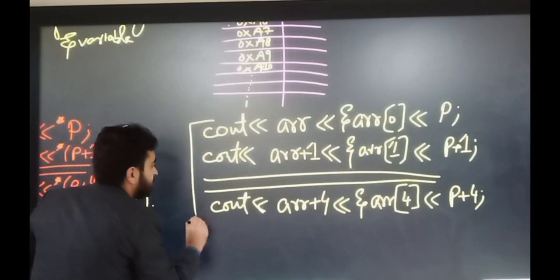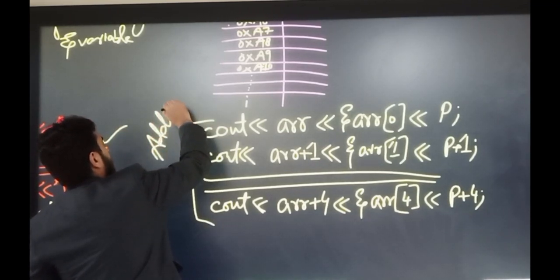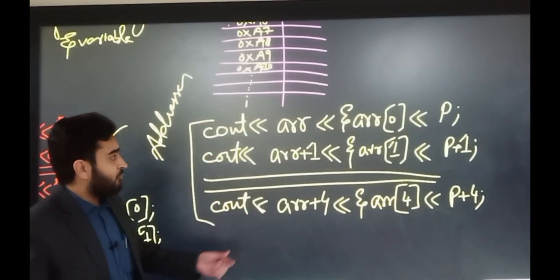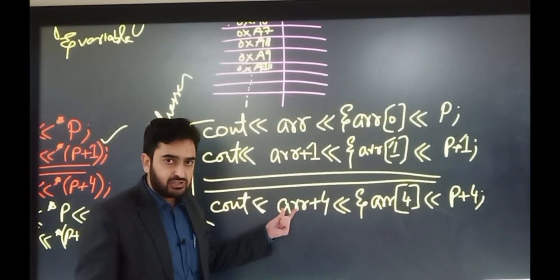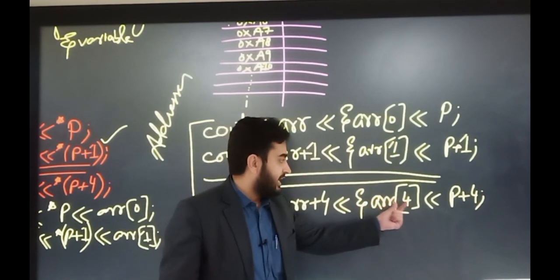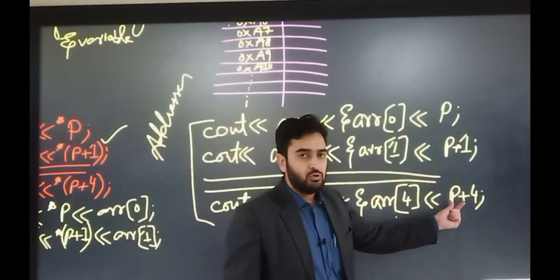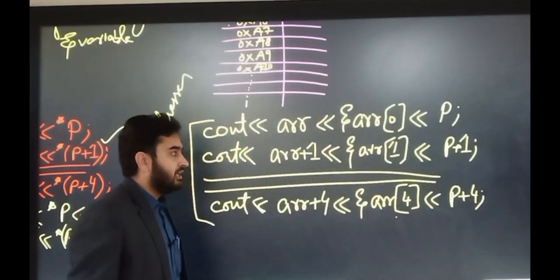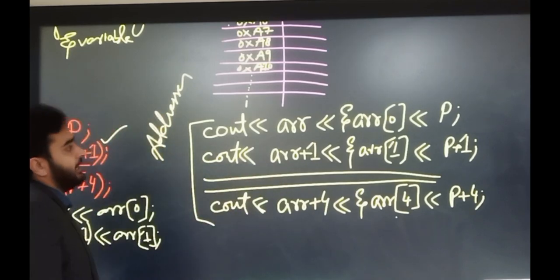Through this concept we can access the addresses of each element in the array. So we have used the name of the array without index. We have used the name of the array with index by writing the reference operator in the prefix, and we have used the pointer variable and incremented that pointer variable with the integer so that we may access each and every element in the array.